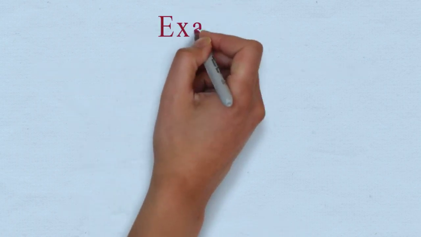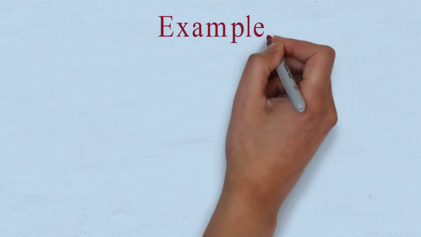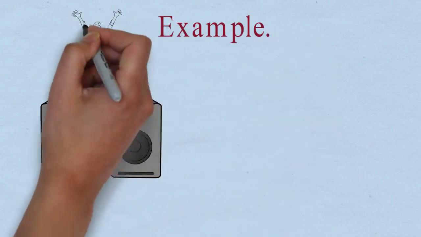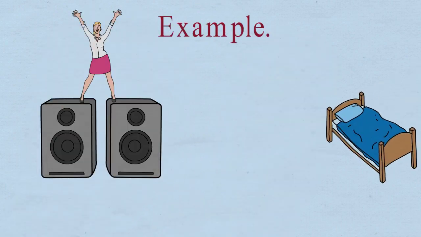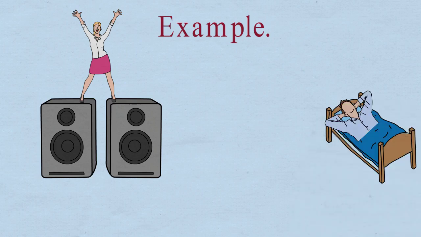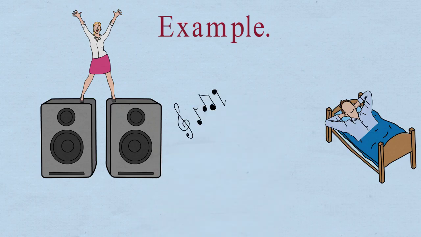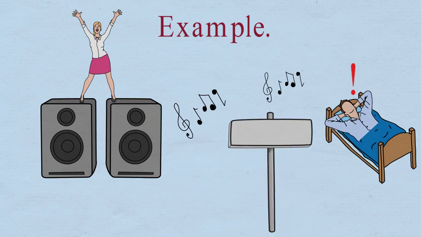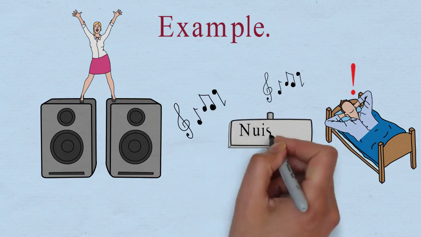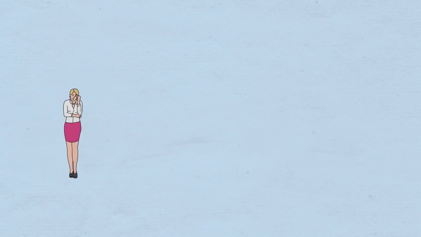Let's start with an example. Suppose a girl is playing loud music late at night. As a result, the neighbor is getting disturbed while recovering from illness, due to which he suffered discomfort and medical expenses as well. This is an example of one of the torts, that is, nuisance. Now, the injured party brought a civil action against the defendant.